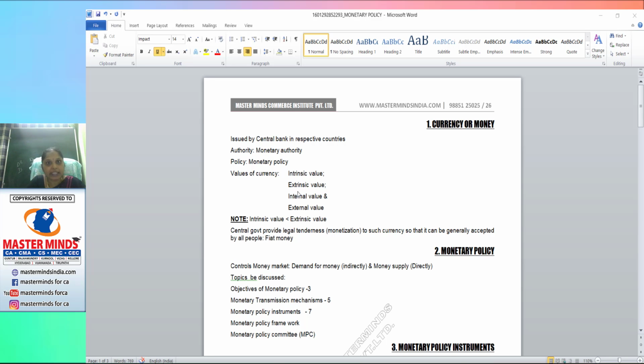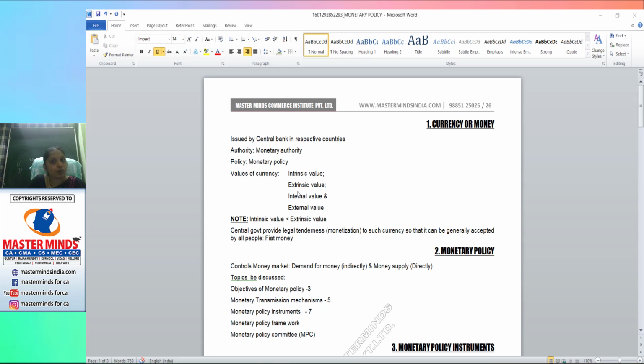Take the example, if in a country there is inflation, a rise in prices, we have to use more money to purchase the same product. Yes or no? So we can say that the value of money decreases at the time of inflation. At the same time, take the situation of deflation. When there is deflation, less money is required to purchase the same good. So we can say that the value of money increases. So during inflation, the value of money decreases. During deflation, the value of money increases.